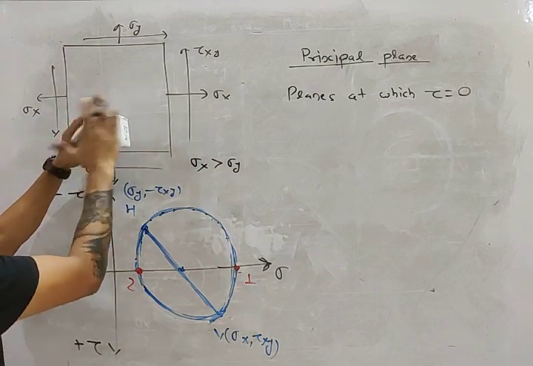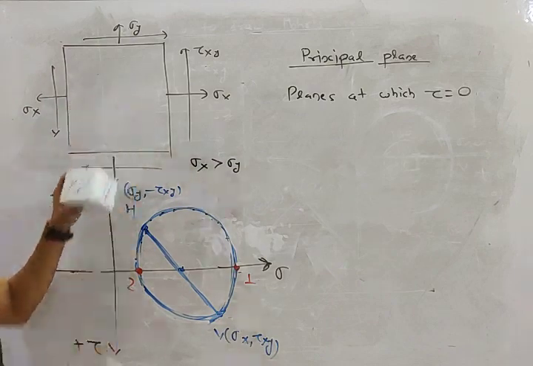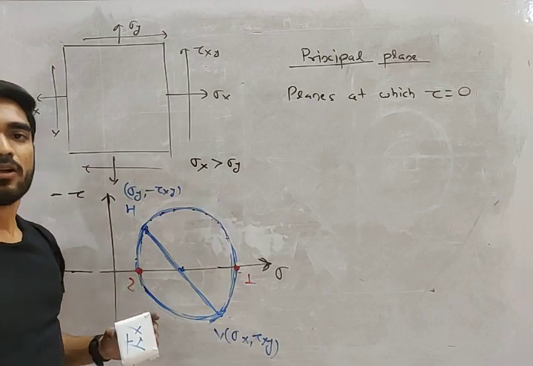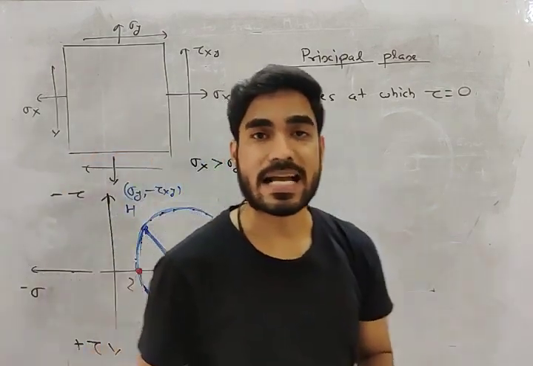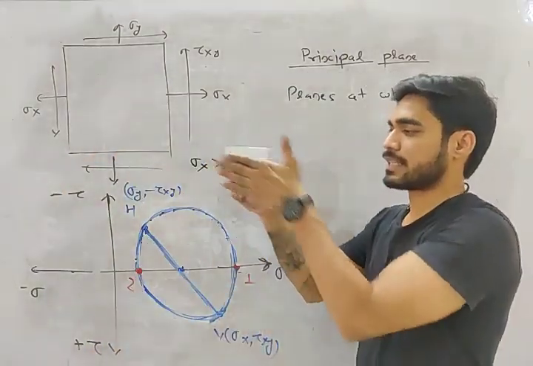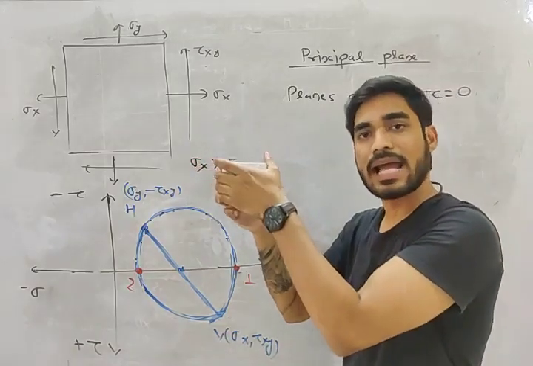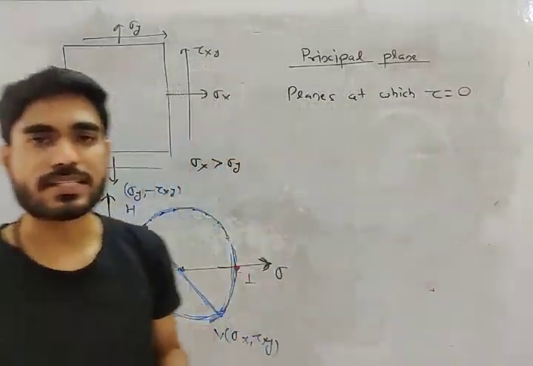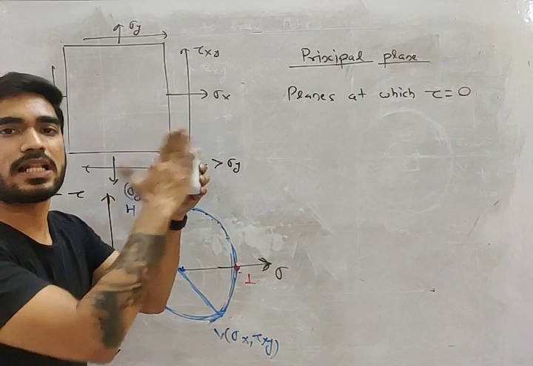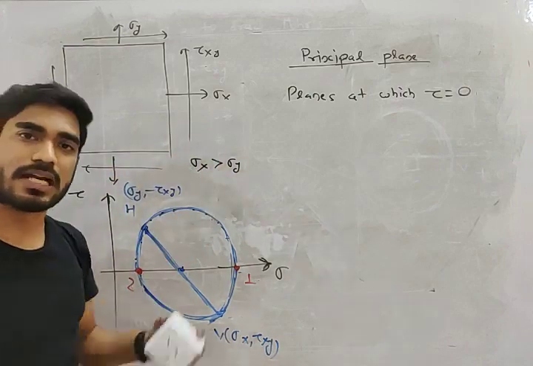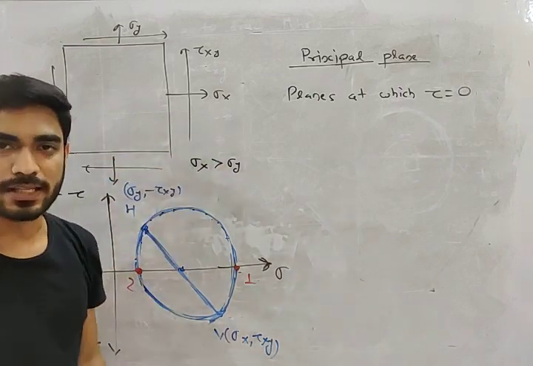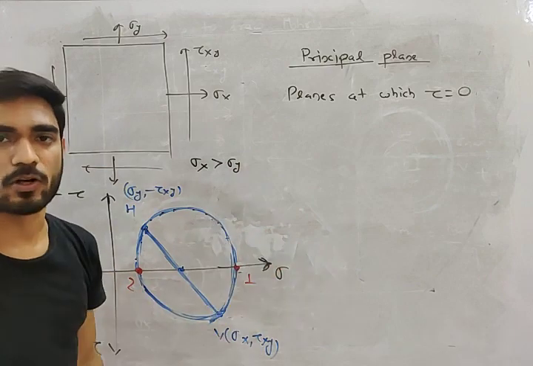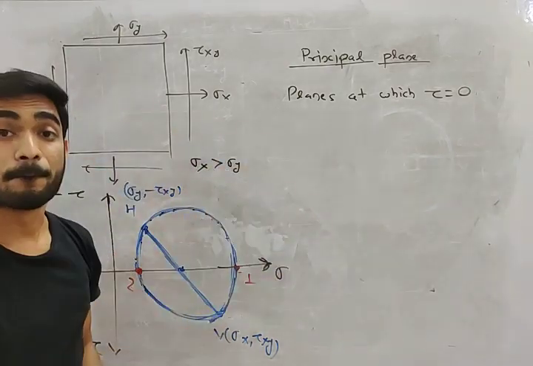We are considering that all the stresses on the xy plane are 0, right? We are considering that it is a biaxial state of stress. All the stresses on this third plane are actually 0. So if all the stresses on this plane are 0, then tau on this plane is also 0, and if tau on this plane is 0, then this plane is also a principal plane.